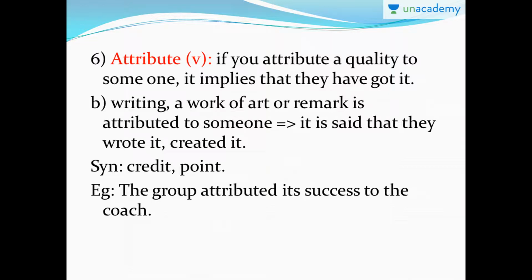So I'm attributing a quality to a dog. Whereas another meaning is, a work of art or remark is attributed to someone. It is said that they wrote it or created it. For example, if I say so and so person attributed this piece of art, that means this person created this piece of art. Synonyms are credit or point.